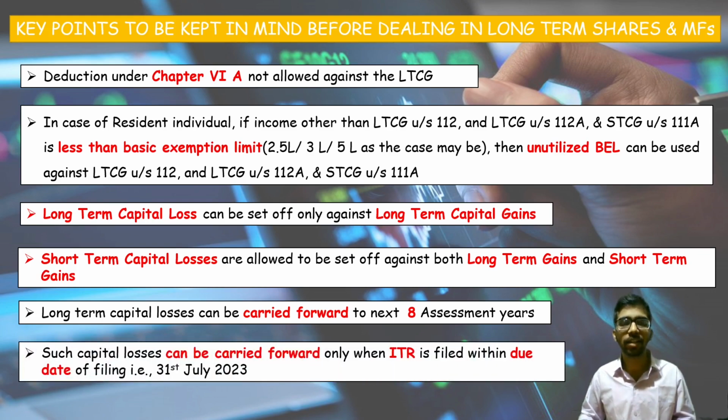Next, such capital losses can be carried forward only, this is very important, only when the ITR, that's the income tax return, has been filed within the due date. That is mentioned under section 139, subsection 1. That is, for an individual, 31st July 2023 for financial year 22-23. Such capital loss can only be carried forward then. If you file after 31st July 2023, those losses cannot be carried forward. This is lapsed, absolutely lapsed. So these are the theoretical aspects.